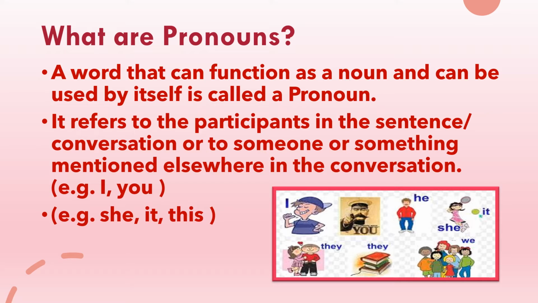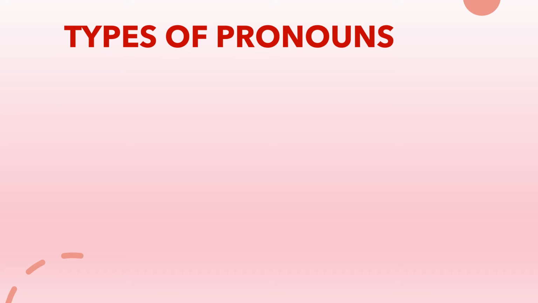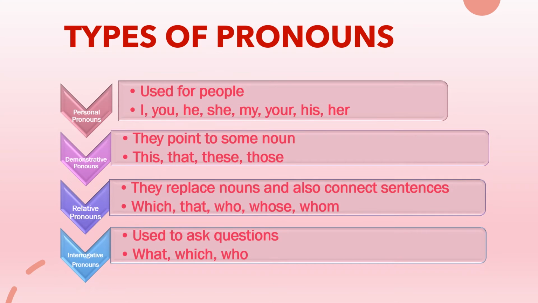So we are using some words instead of repeating those nouns again and again. And those words like I, they, he, she, it, we, you, etc. are known as pronouns. Types of pronouns. In this video, we will do just 4 types.